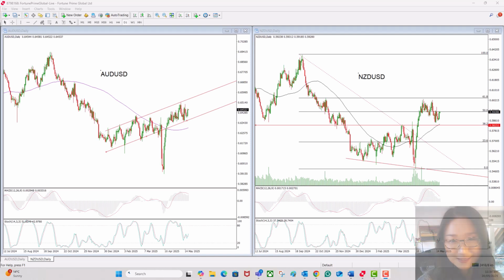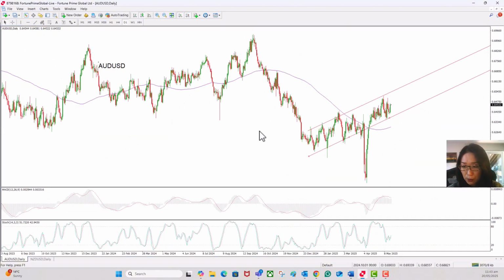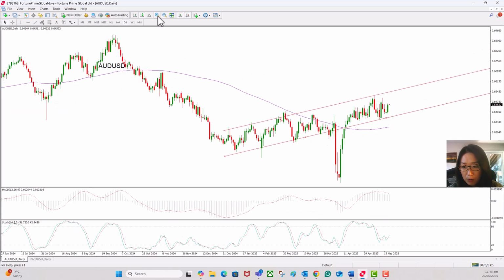Let's get started. The first one is the Australian dollar against the US dollar. This pair has been moving in an ascending channel, apart from the spike. However, at the moment, I think it shows relative weakness. The downside bias is slightly greater than the upside.